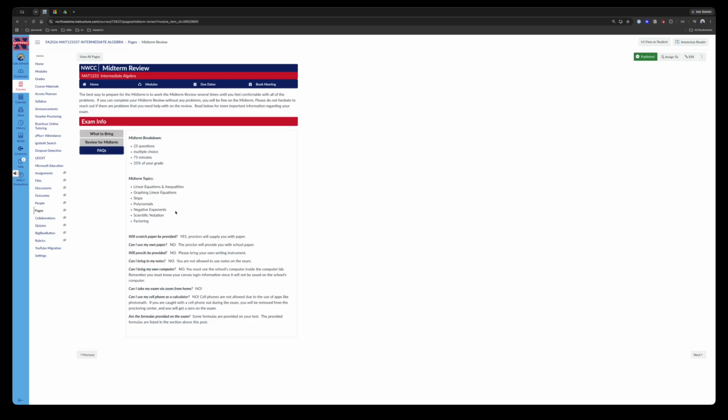And again, everything leading up to the midterm is what's on the midterm, and here's a list of those topics. And then the final is comprehensive. So everything in the final looks very much the same as that.